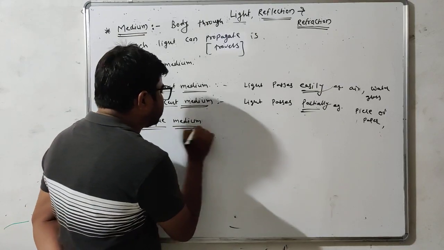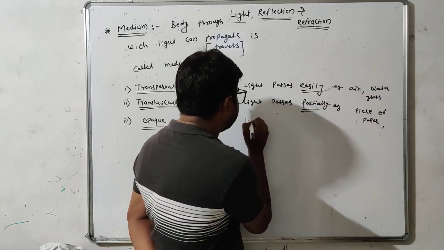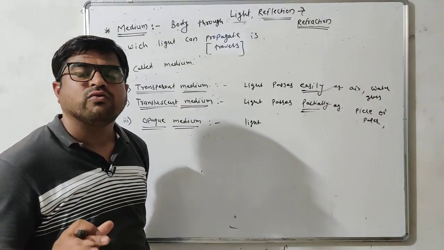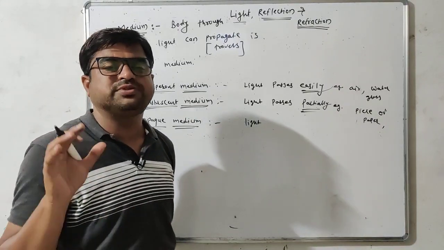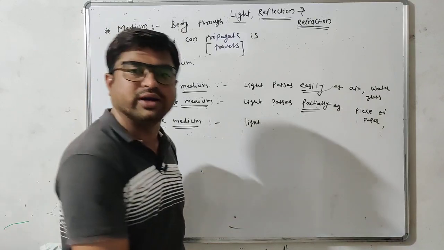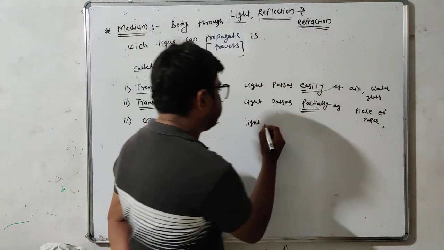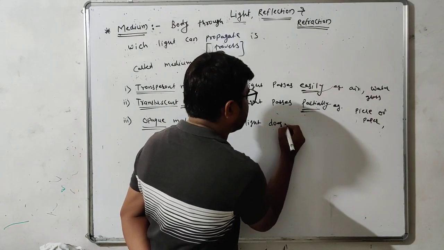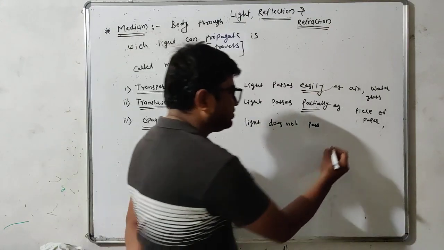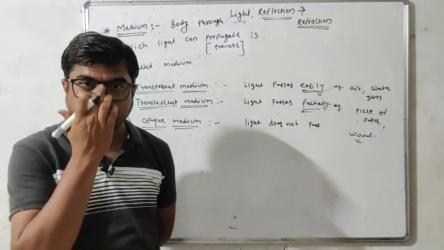Now what are opaque mediums? Opaque medium means a medium which completely obstructs light, which does not allow light to transmit through it. Such types of mediums are called opaque medium. It does not pass light, like wood, concrete wall.